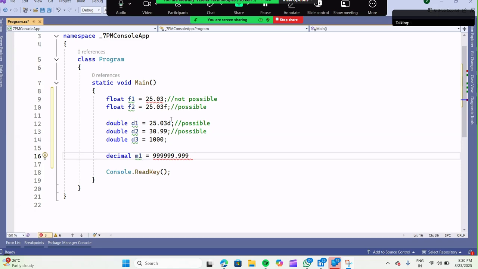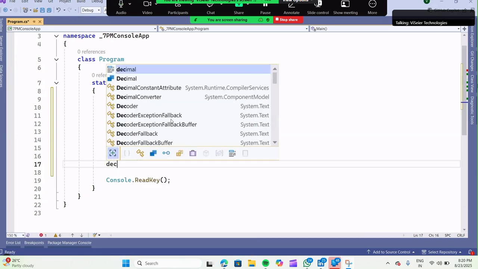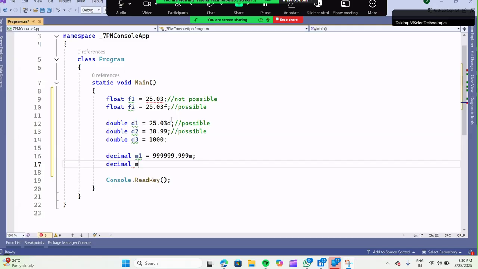You should be appending with M. Next, M2 is equal to, if you are not giving M, it is not possible. This is the only possible case.